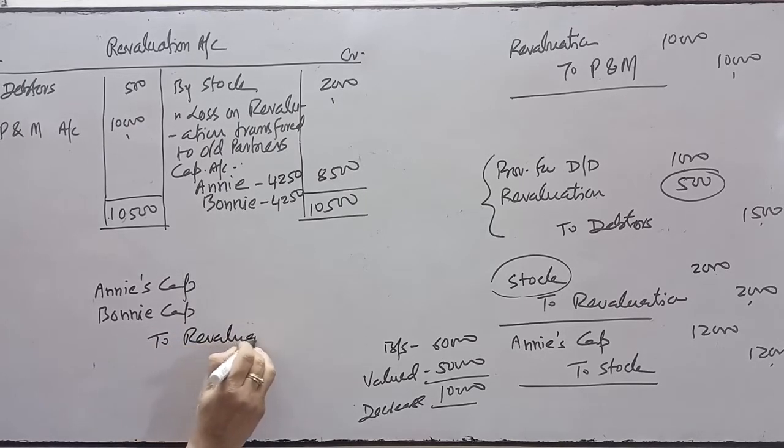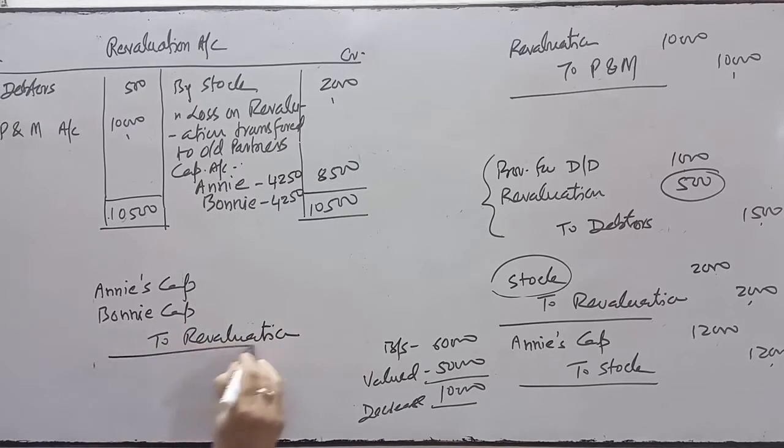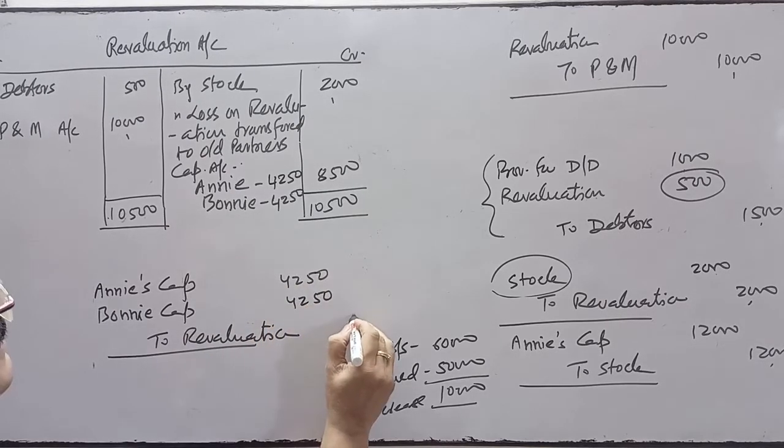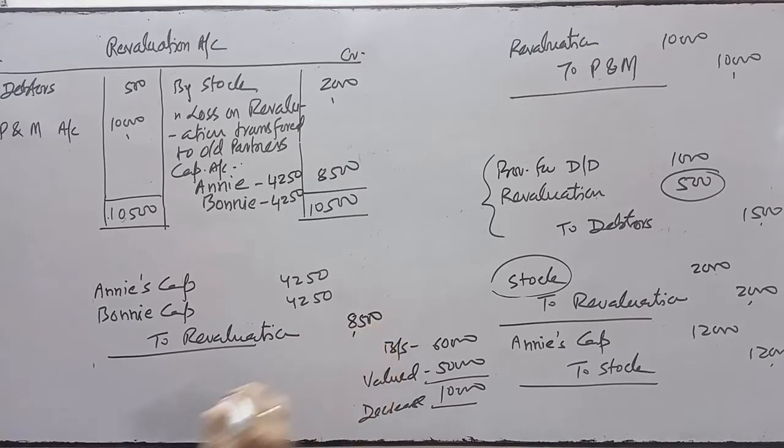This is the entry of the loss, 4,250 and 4,250, total 8,500. Up to this it is clear?